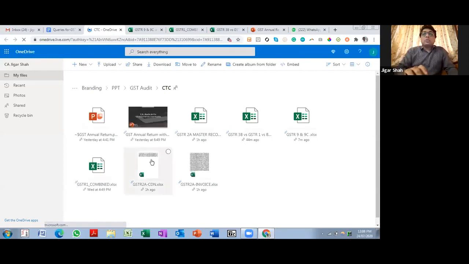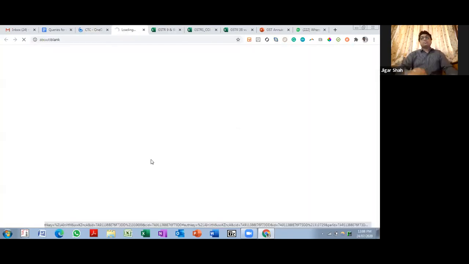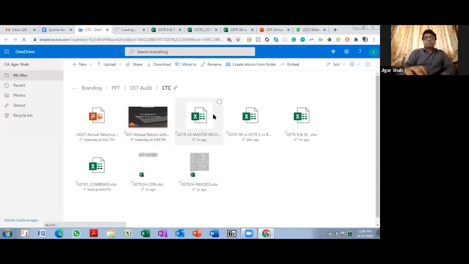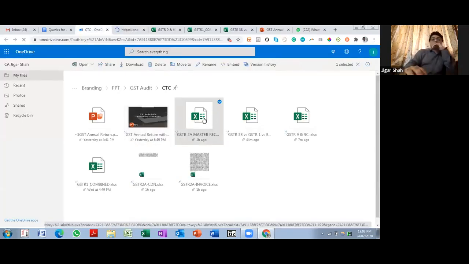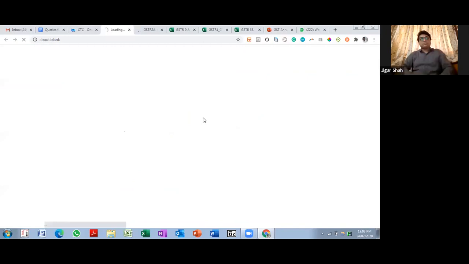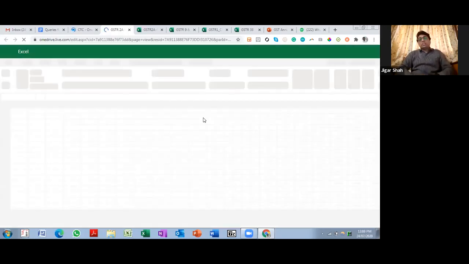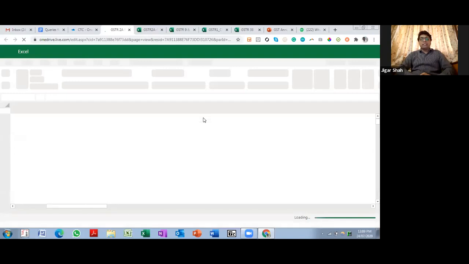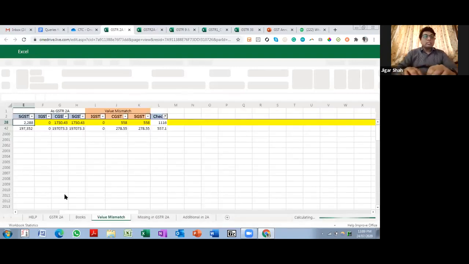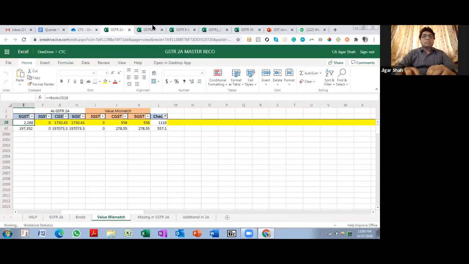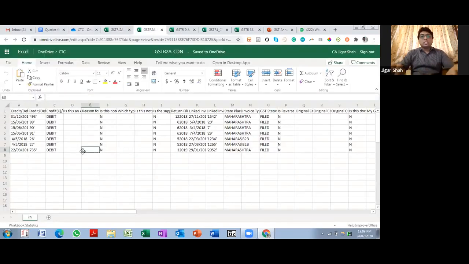First of all, I'll show you a GSTR 2A, and I'll also show you the master reconciliation file of GSTR 2A. Once again, GSTR 2A is something that should form part of your stat audit itself, so that if there are any issues which are required to be rectified in books of accounts, we can address them at that stage itself, right? So this is GSTR 2A.